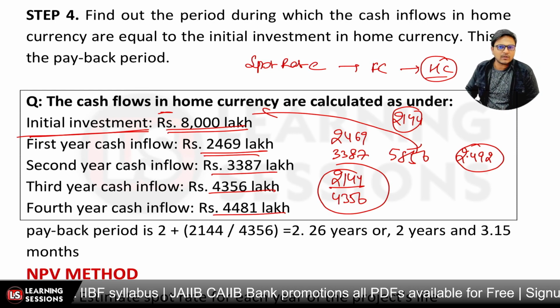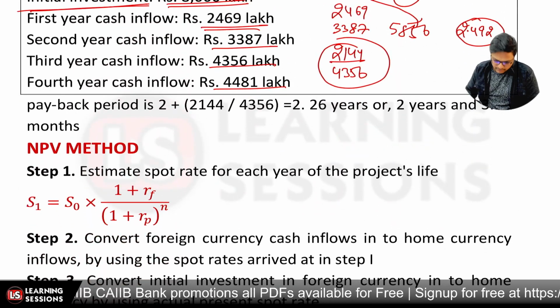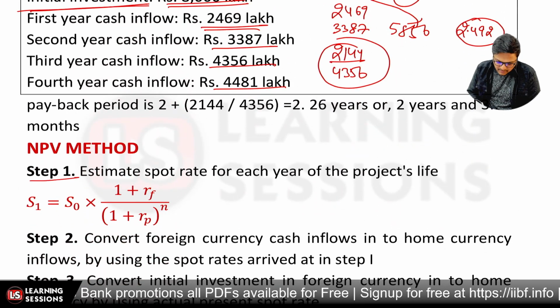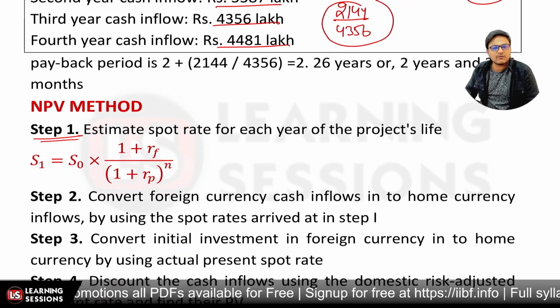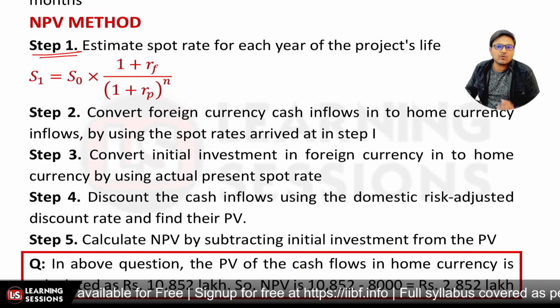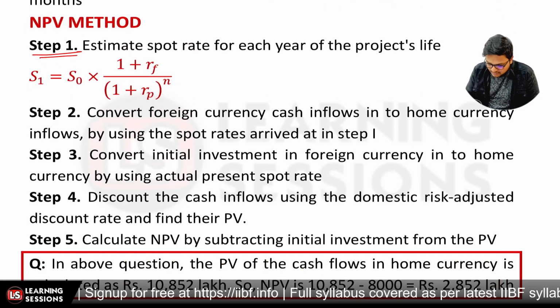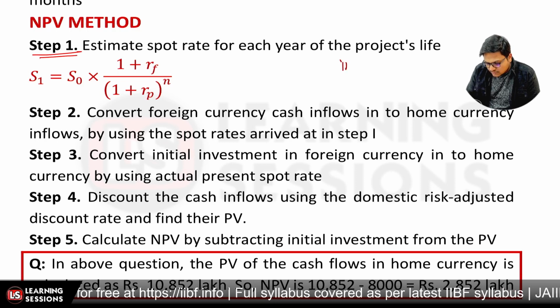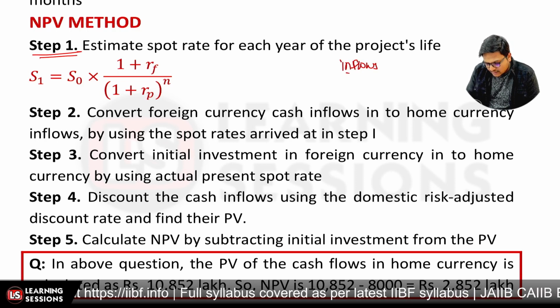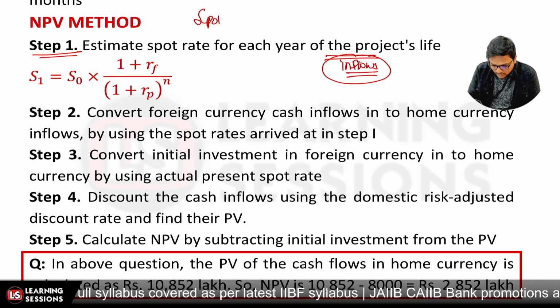And what if we are to calculate the NPV method? In this case also the same methodology is to be used: first of all estimate the spot rate, and further convert the foreign currency cash inflows into the home currency, and after that convert the initial investment into the present value. Now in case of NPV, first of all, we estimated the spot rate.